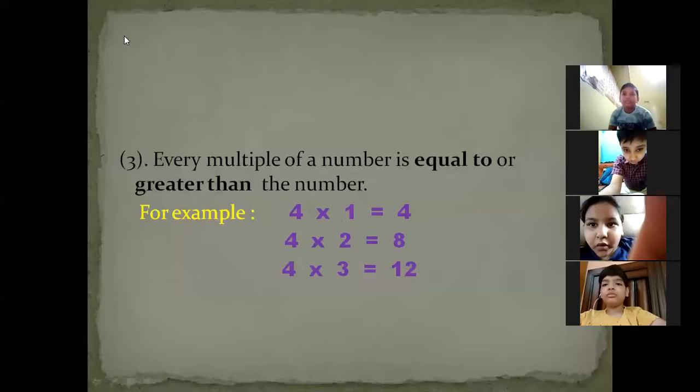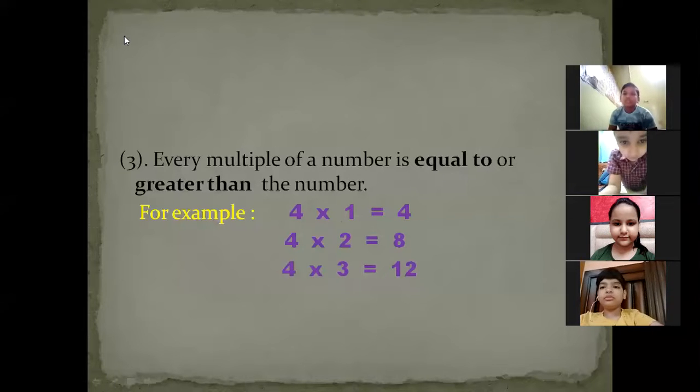Yes, na, ma'am. And how is it possible? Why is this possible? Because at least we are going to multiply any number by 1. At least you will multiply by 1; what will you multiply by that is smaller than 1? Yes or no? To find out the multiples. So suppose you are going to multiply any number by 1, the answer will be the number itself. It means your multiple will be equal to the number. So this is the way your third property announces that every multiple of a number is equal to or greater than the number.